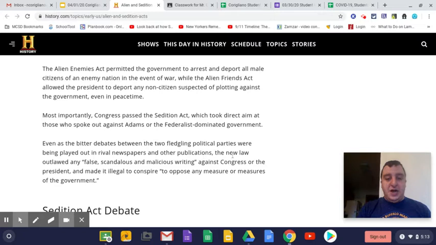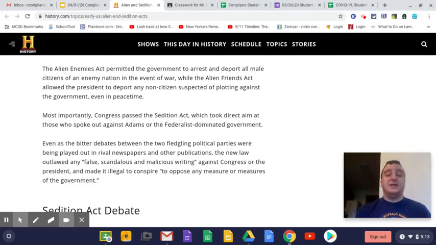But the Sedition Act, you will find exactly what it outlawed: false, scandalous, and malicious writing against Congress or the president, and it made it illegal to conspire to oppose any measure or measures of the government. So really, Adams is trying to stop all opposition to what he's doing in his presidency. He's tired of people criticizing him in the press and the Democratic Republicans criticizing the job he's doing. So along with the Alien Act, the Sedition Act is also passed.